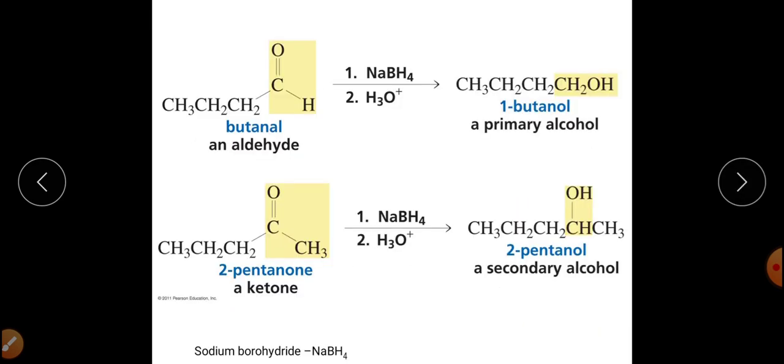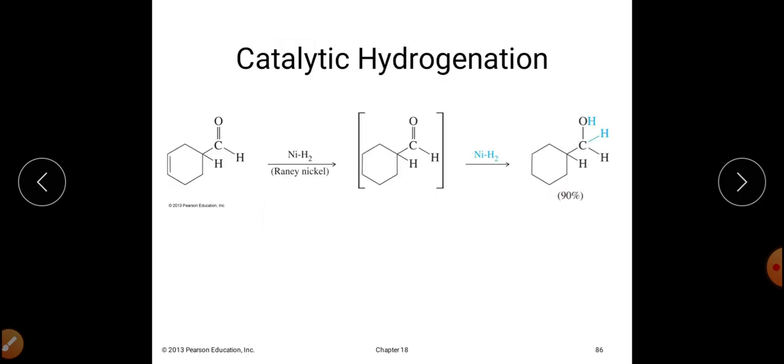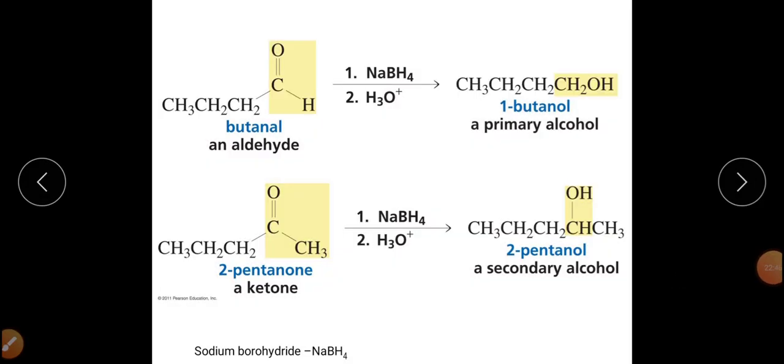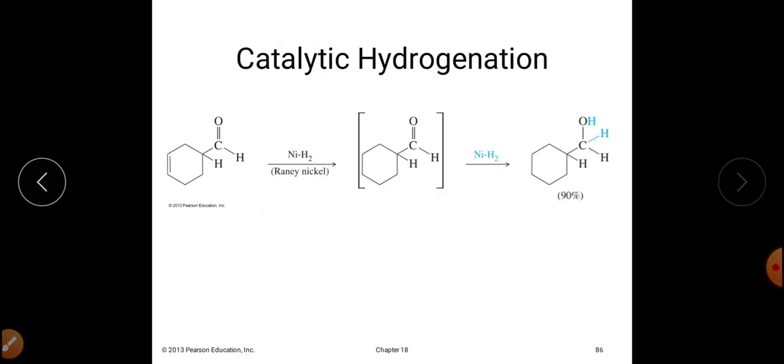So here are some more examples. This is your sodium borohydride NaBH4, and a primary alcohol is being synthesized, and this is your ketone, a secondary alcohol is being synthesized. So this reaction is basically a nucleophilic addition reaction in which hydride is migrated from metal hydrides to the carbonyl carbon, followed by the acidic hydrolysis, right?